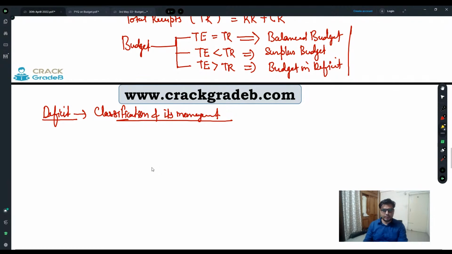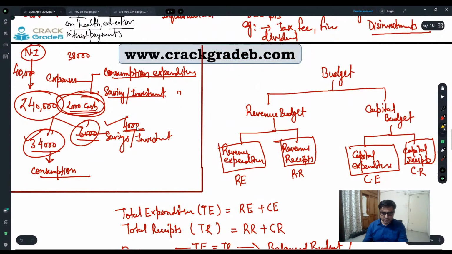Okay, so in the last class we did how this budget is prepared and the classification of the budget into revenue budget and capital budget. Basically, we classify expenditures and receipts under the heads of revenue expenditure and capital expenditure. That's why they defined it as the revenue budget as well as the capital budget.